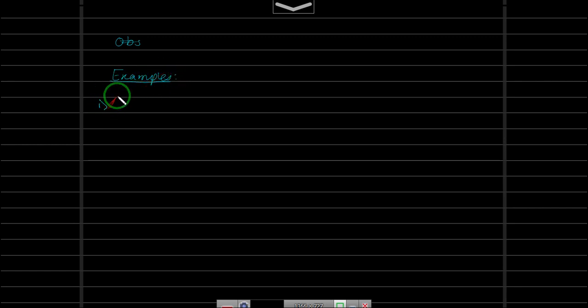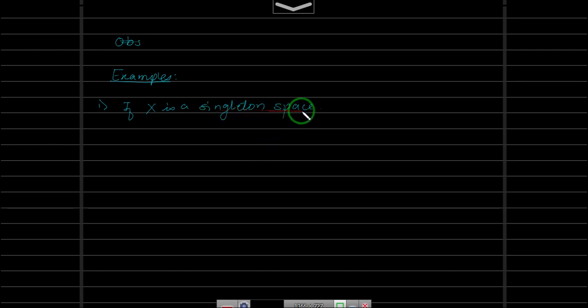Let us take the first example wherein we will take a singleton set, right? So if X is a singleton space, then can you say whether X is connected or separated? You can take a break, you think about it.